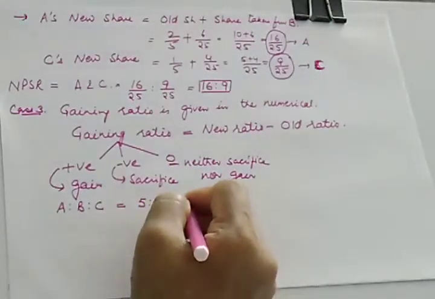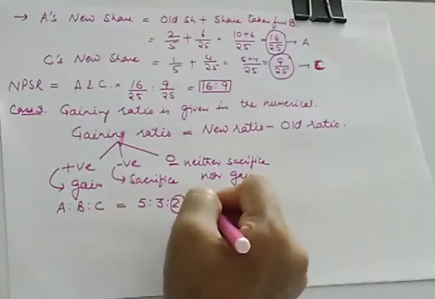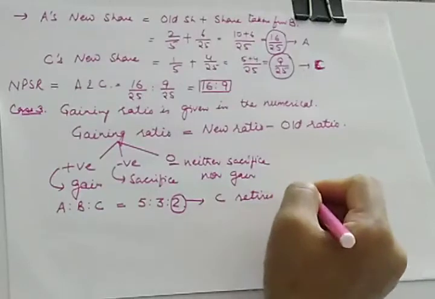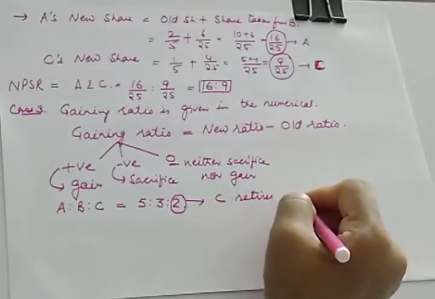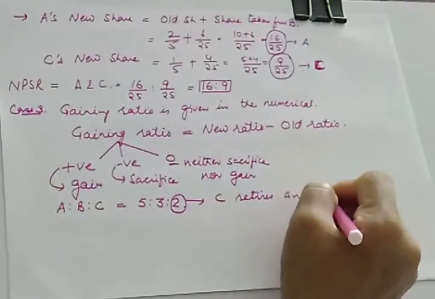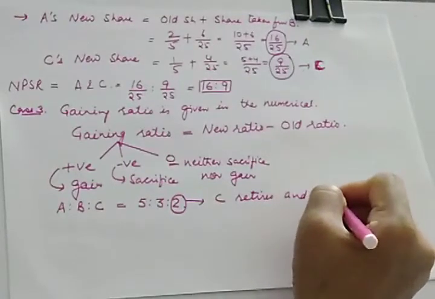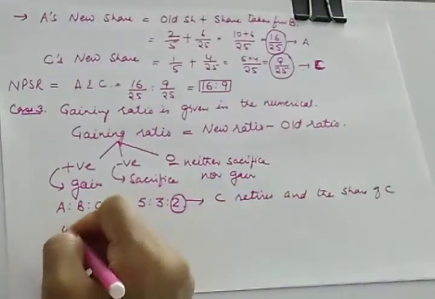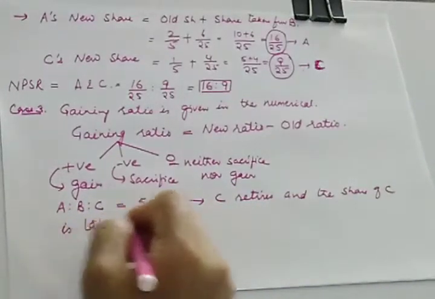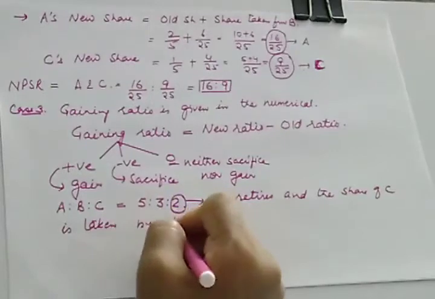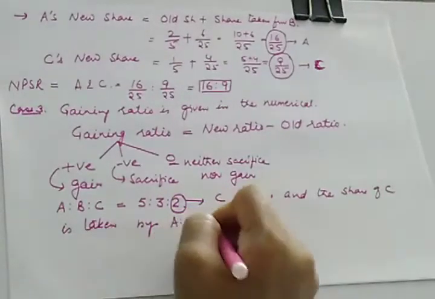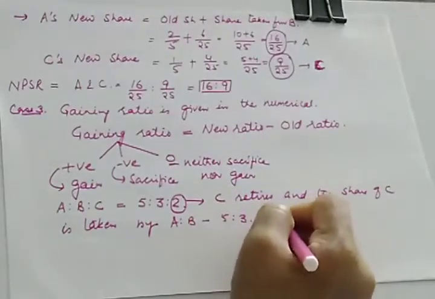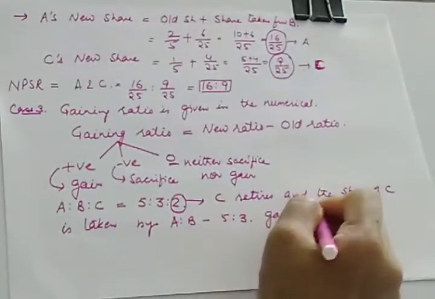Now here let us assume that C retires, and the share of C is taken by A and B in the ratio of 5 is to 3. And you are required to calculate the gaining share.